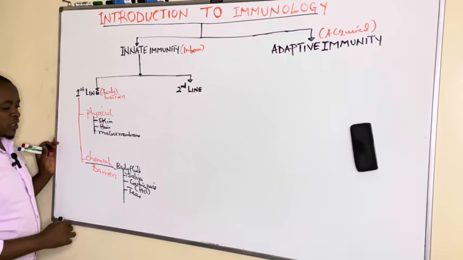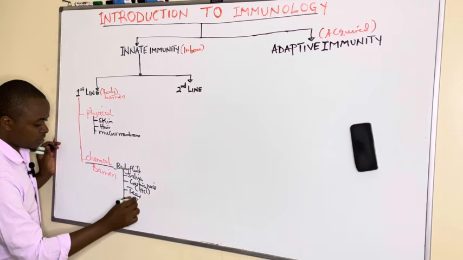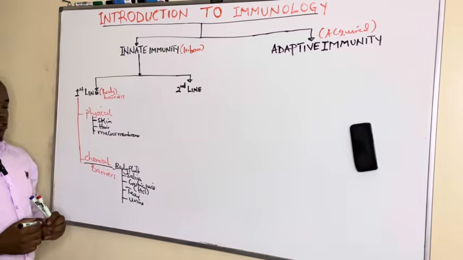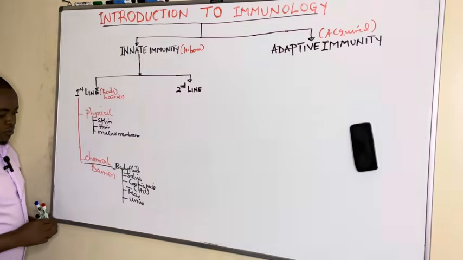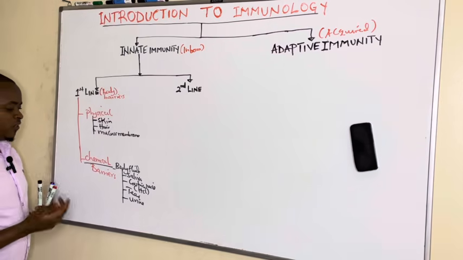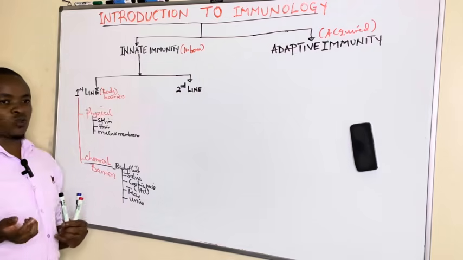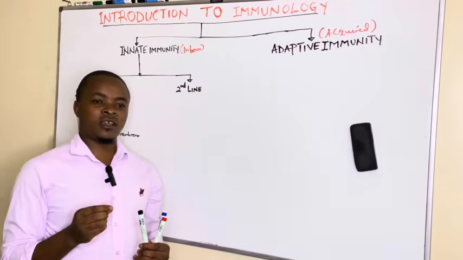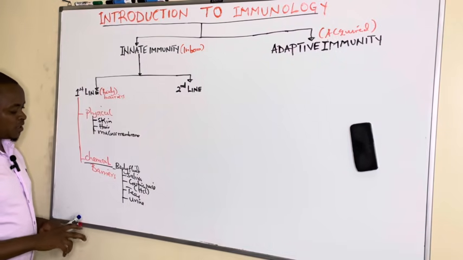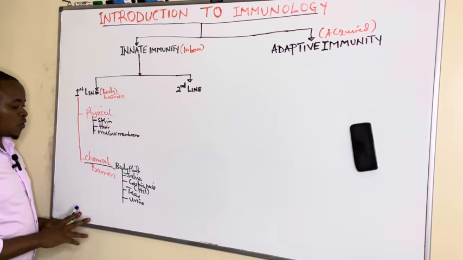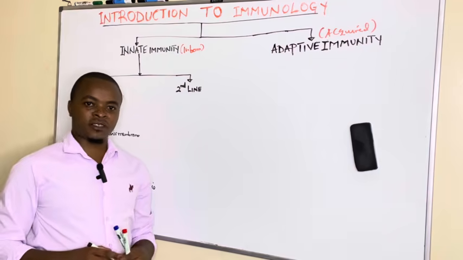Whenever you're crying or tears are coming from the eyes, that is a defense. Even during urination, when you are passing out urine, it washes away microorganisms. These body fluids contain chemical substances like lysozymes and IgA, and lysozymes are the ones that neutralize the pathogenic microorganisms. So body fluids are always very important in the defense.